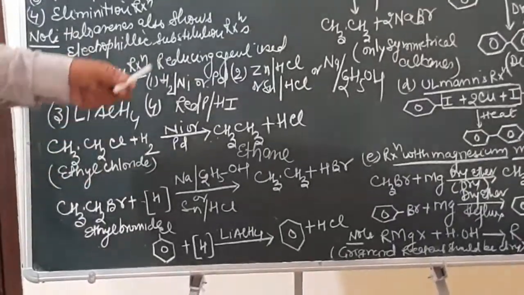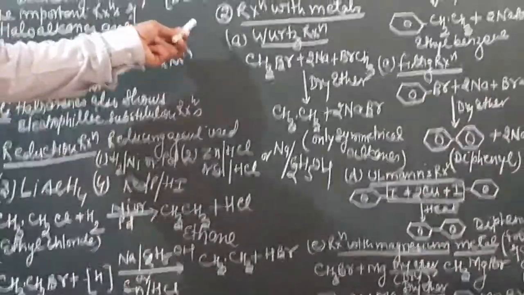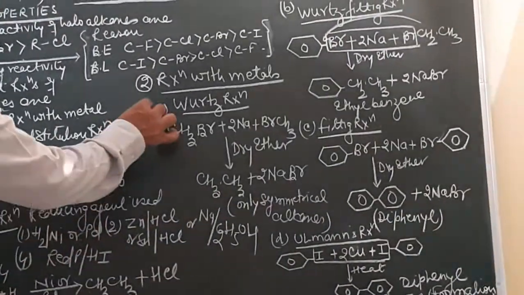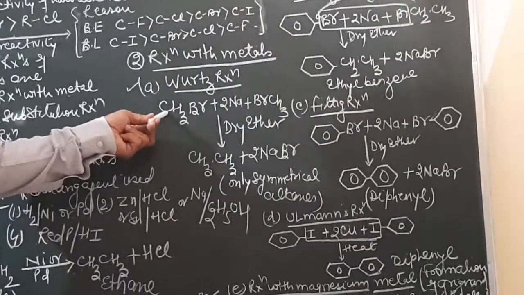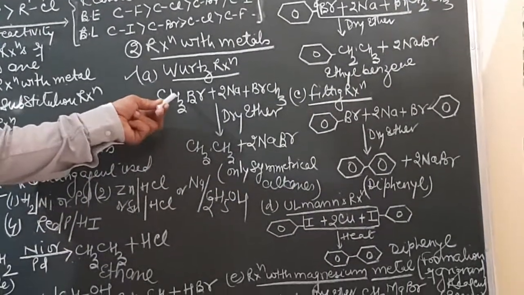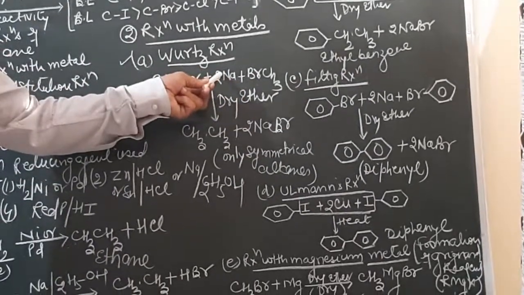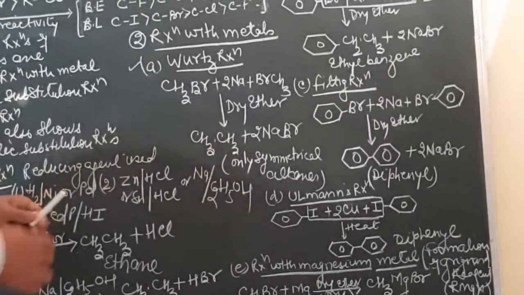Now the second reaction is reaction with metal. As far as reaction with metal is concerned, the first reaction is the Wurtz reaction, which was done with you in class 11th also. What was the Wurtz reaction? When haloalkanes are made to react with sodium in presence of dry ether, what happens?